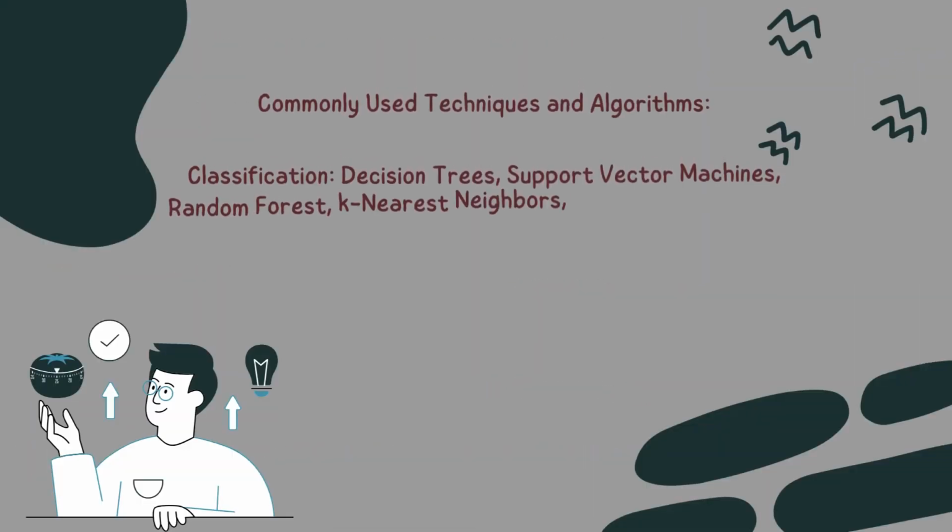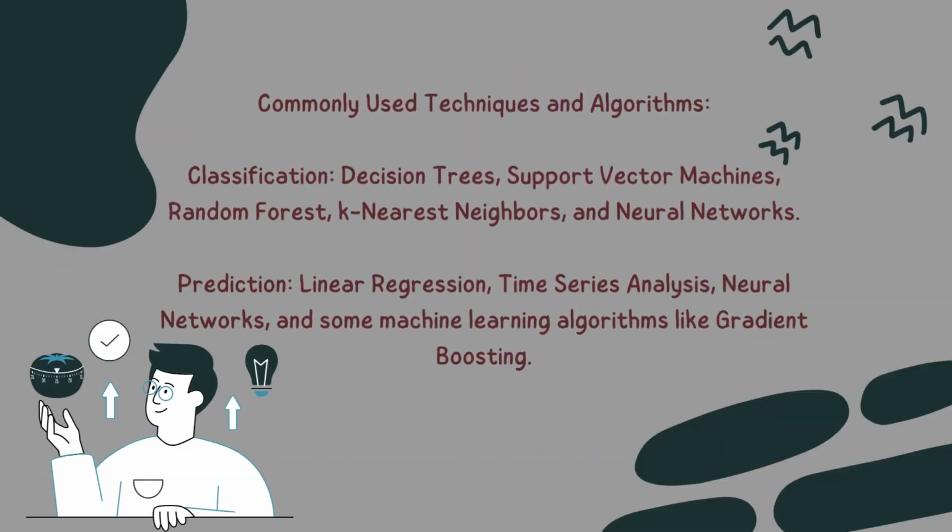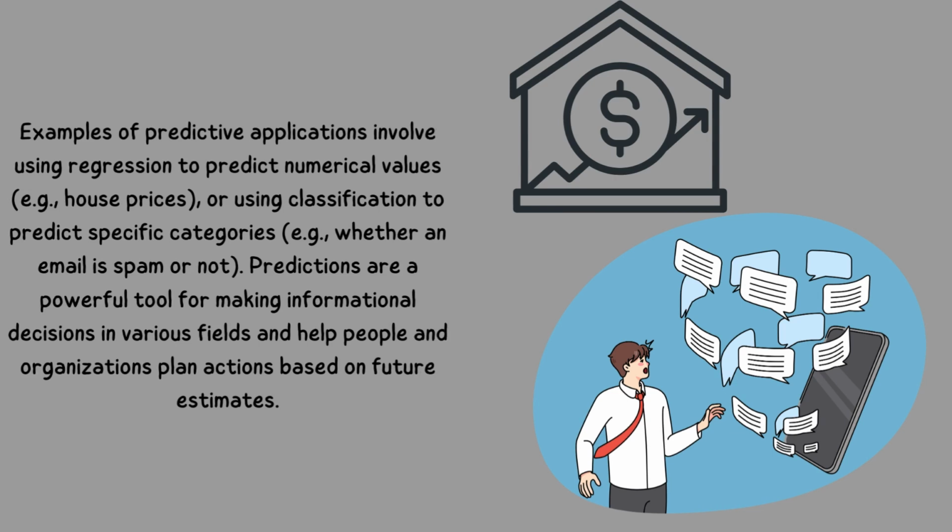Commonly used techniques and algorithms. Classification: decision trees, support vector machines, random forest, k-nearest neighbors, and neural networks. Prediction: linear regression, time series analysis, neural networks, and some machine learning algorithms like gradient boosting. Examples of predictive applications involve using regression to predict numerical values, e.g. house prices, or using classification to predict specific categories, e.g. whether an email is spam or not.